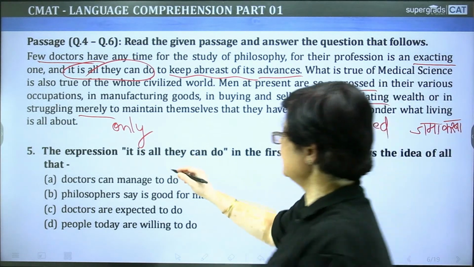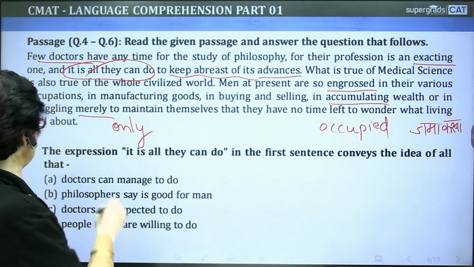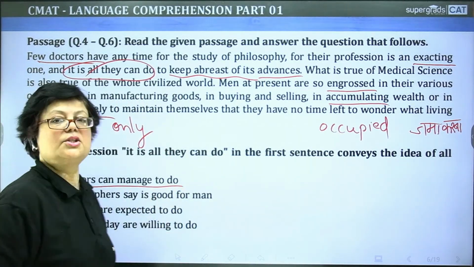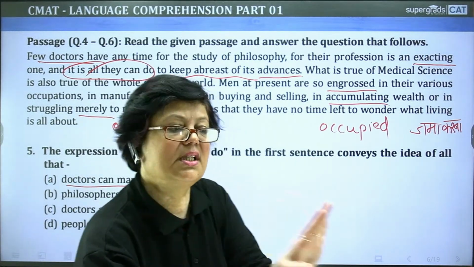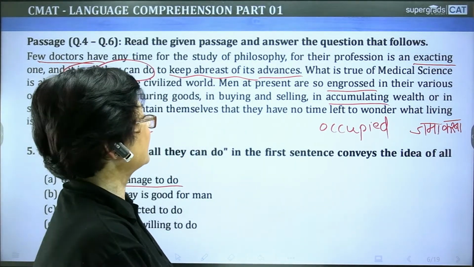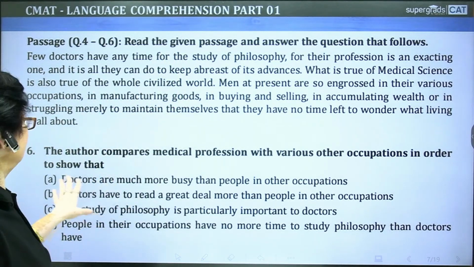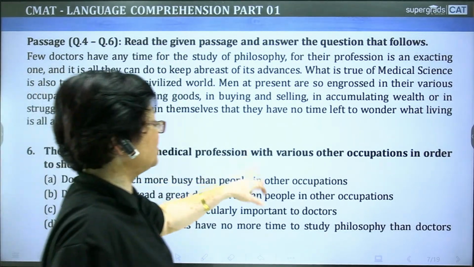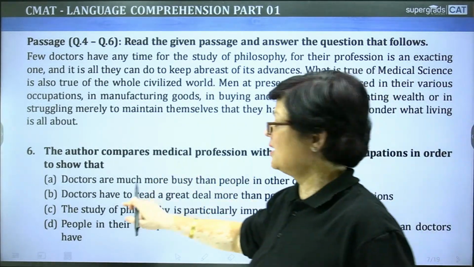The expression it is all they can do in the first sentence conveys the idea of all that doctors can manage to do. इतना ही वो कर सकते हैं, इससे ज्यादा उनसे हम एक्सपेक्ट नहीं कर सकते. Next, same passage, next question. The author compares medical profession with various other occupations in order to show that.